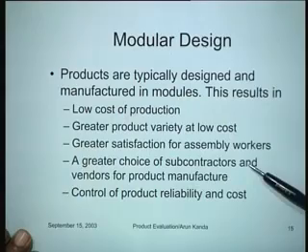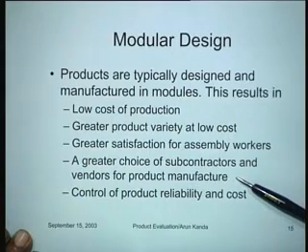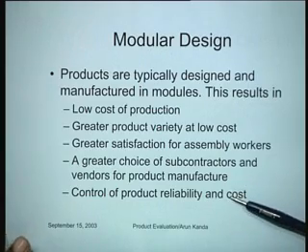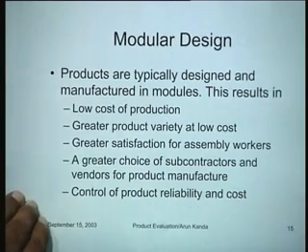That's the idea. There's a greater choice of subcontractors and vendors for product manufacture, and control of product reliability and cost can be made easier. So we'll take a small example of modular design and see how we work with modular design.